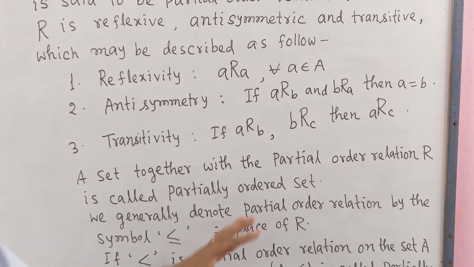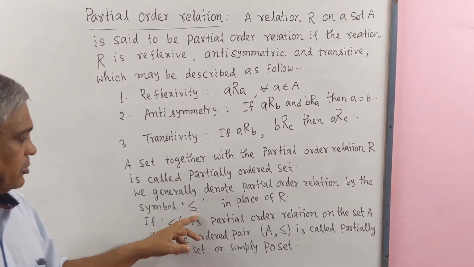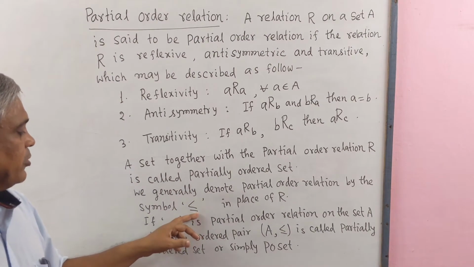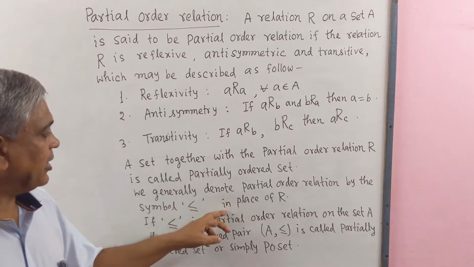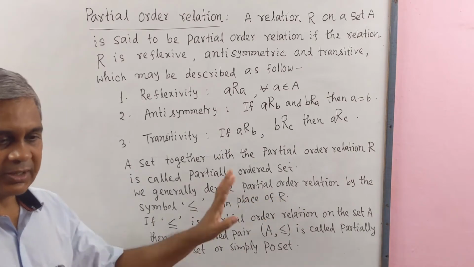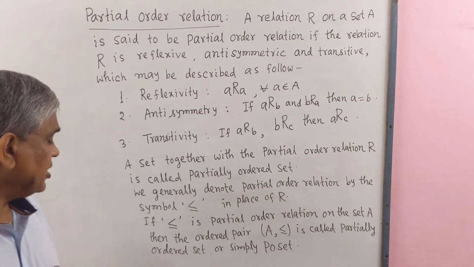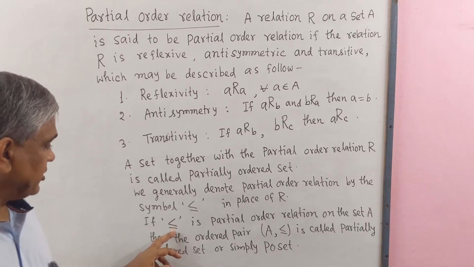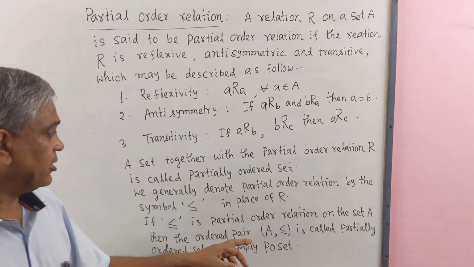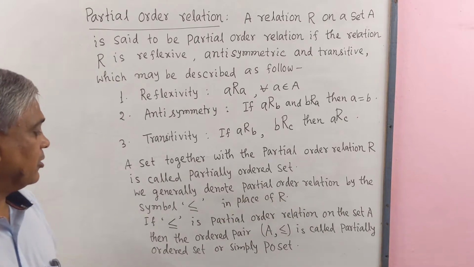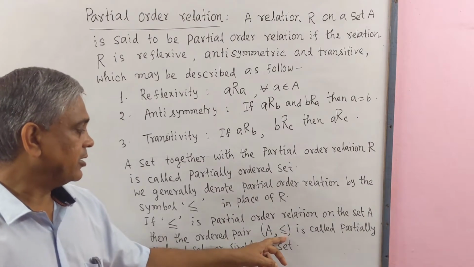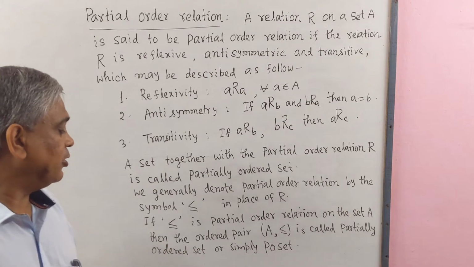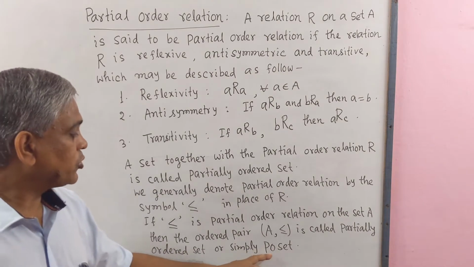We generally denote the partial order relation by the symbol less than or equal to, and this is used in place of R. If this is a partial order relation on the set A, then the ordered pair (A, ≤) is called a partially ordered set, or simply poset.